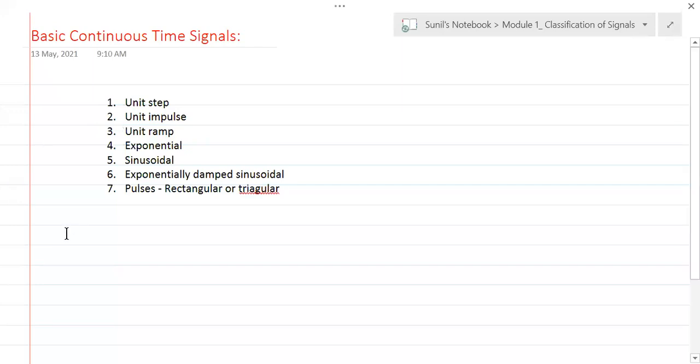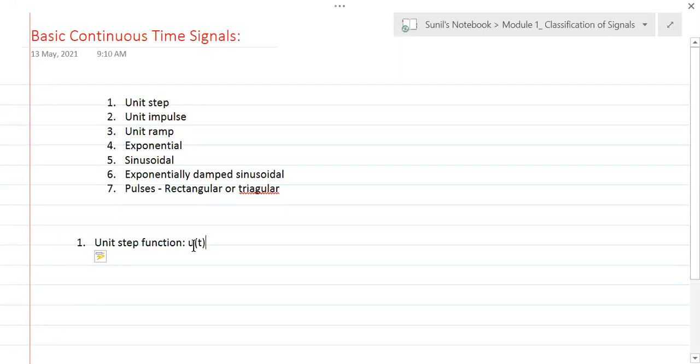So the first signal that we are considering is the unit step function. Everybody take down this unit step function. And why do we call this signal a function? Because signals are functions of time. Whether I call it a function or a signal, it will not make a difference. All signals are functions of time, so signals can also be referred to as functions. The first function that we are seeing is the unit step function, that is u of t.